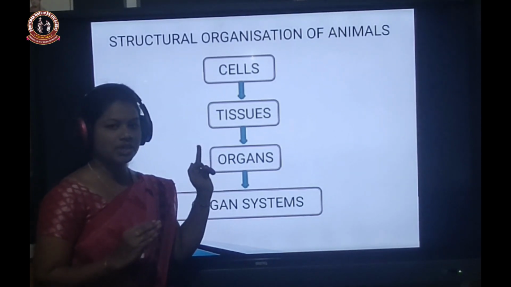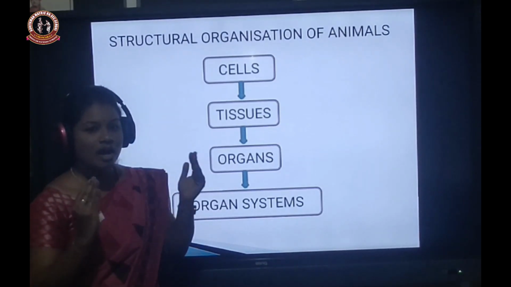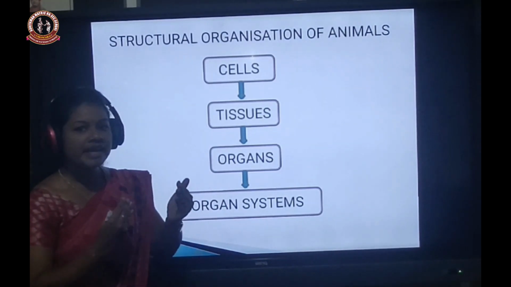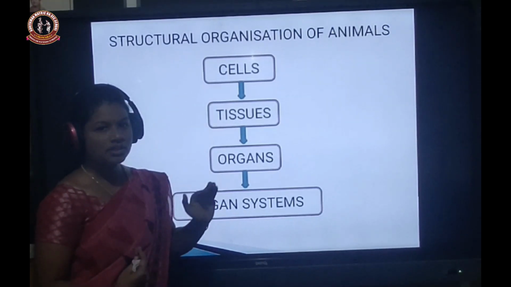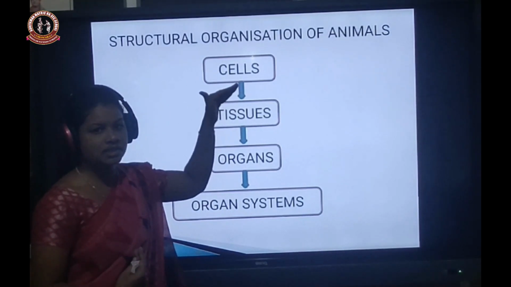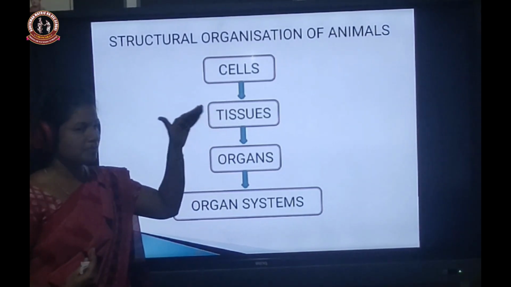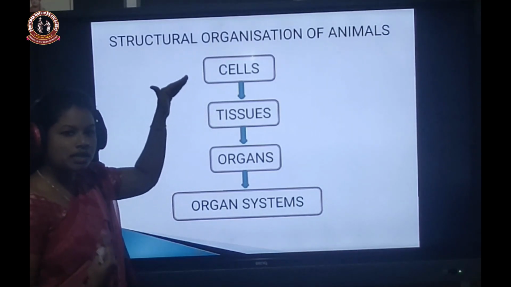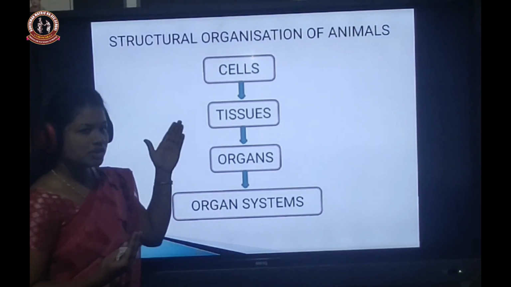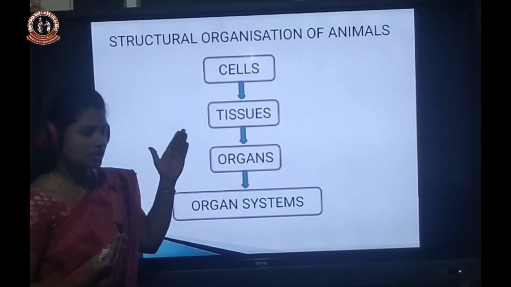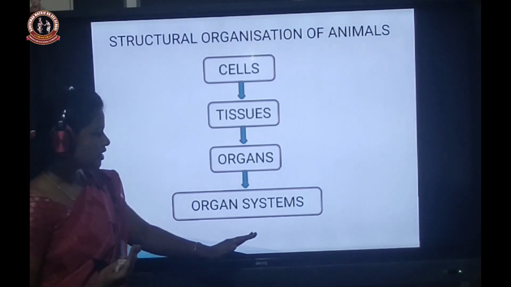For example, epithelial tissue, connective tissues, a group of various tissues combine together to make a particular organ. And what about cells? The tissues are made up of cells. So each and every living organism's body is made up of cells. Cells combine together to form tissues, various tissues combine together to form organs, and various organs form organ systems.